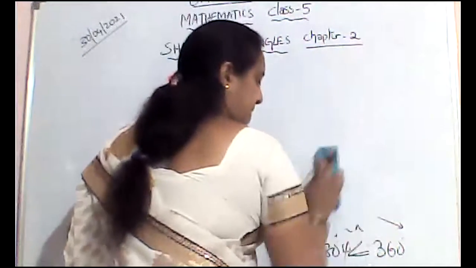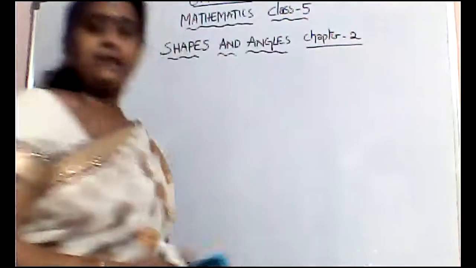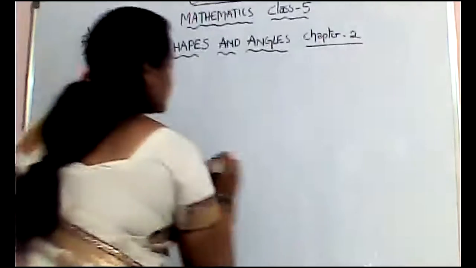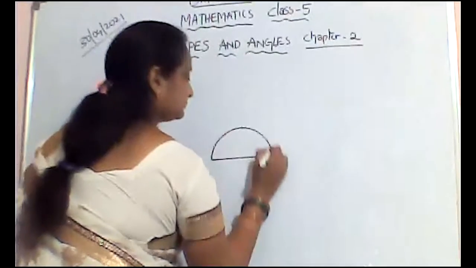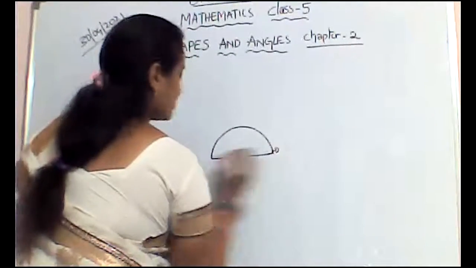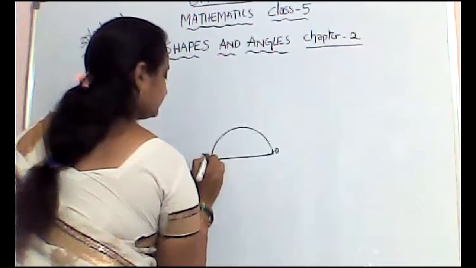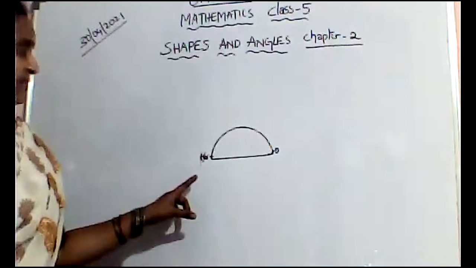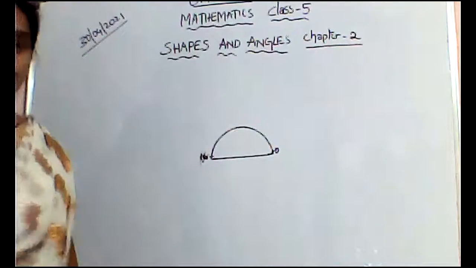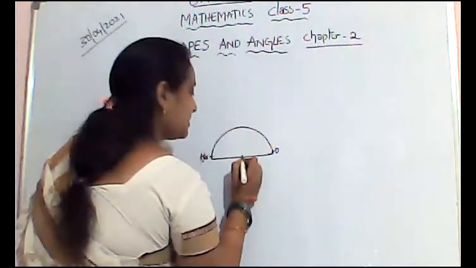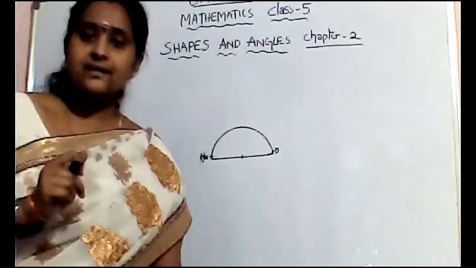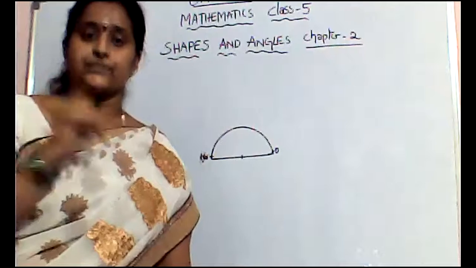Yes, you know that we can measure the angle using a protractor. So this is the protractor, ma'am. It has 0 to 360 and 0 to 180 degrees. This is the center of the protractor. Then how will you measure using the protractor?